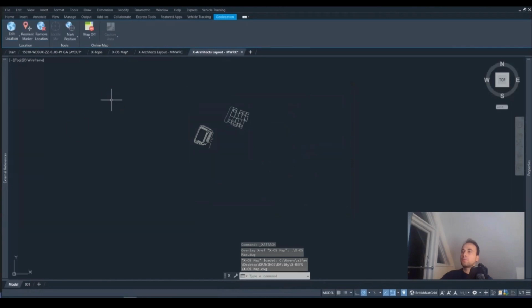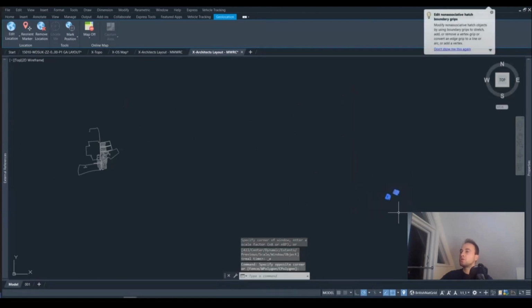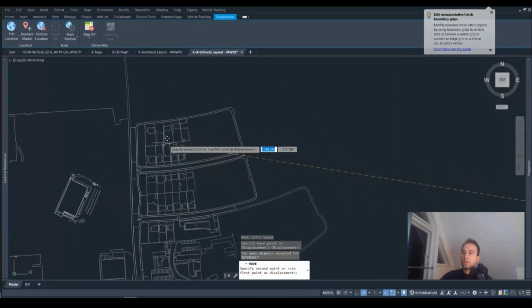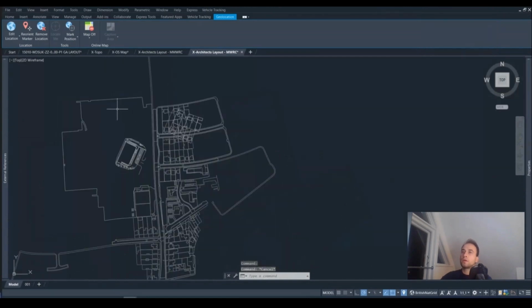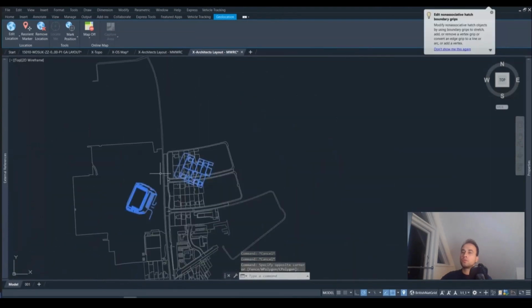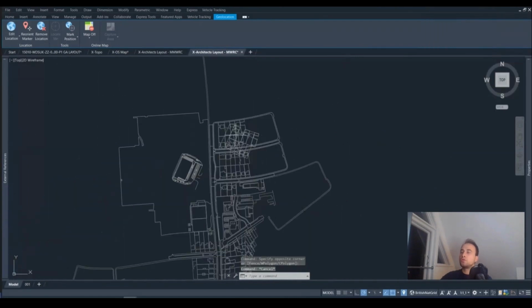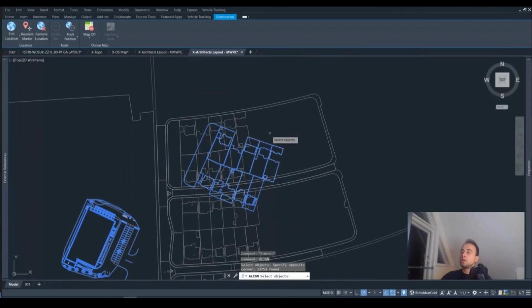So we realize that this drawing, this XREF, is not sitting in the right location. We need to pick it up, manually move it, and check roughly where we should be. At this point we have some OS-style information in the architect's layout. That's really helpful in order to put this drawing in the right location and attach it properly afterwards. We're going to use the command align. At this point we can pick up everything here, press align, and press enter again.